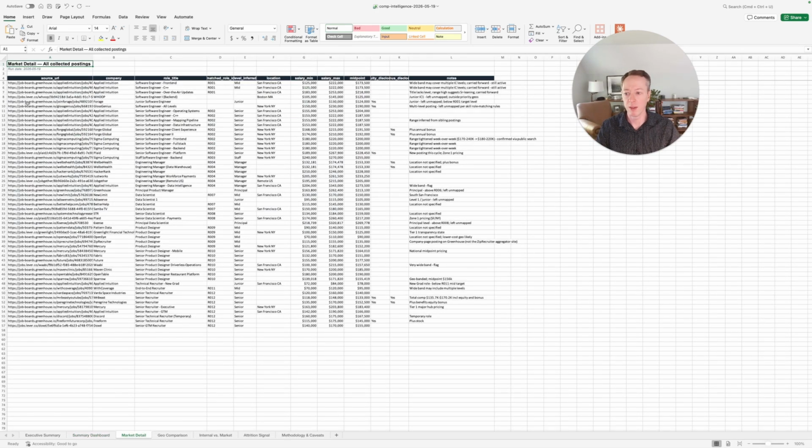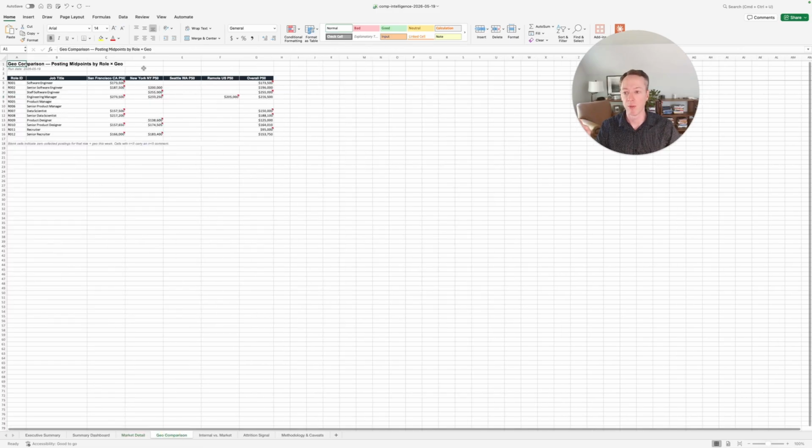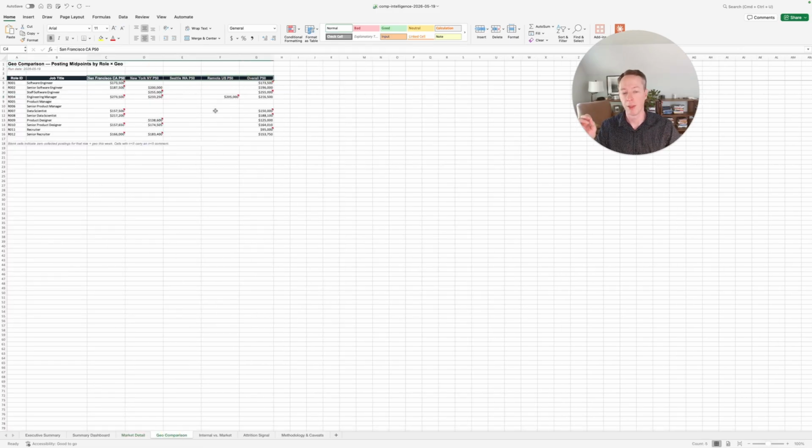You can go into the full market detail, and you can actually go into the actual roles here and see what roles Claude has pulled, and then look at comparison for different geographies. So I think we defined SF, New York, and Seattle as three main areas, with remote as one.